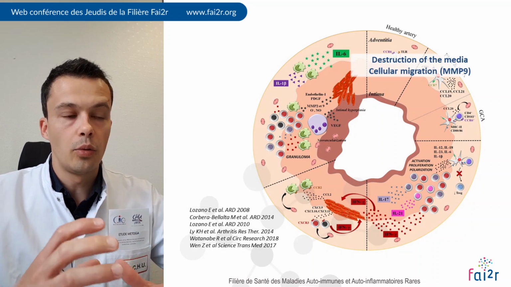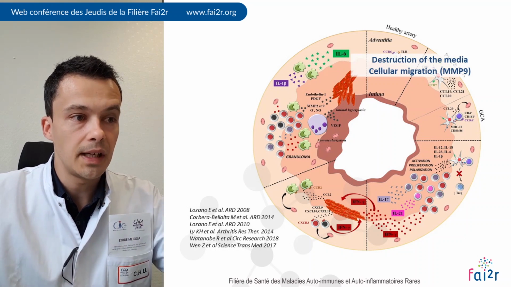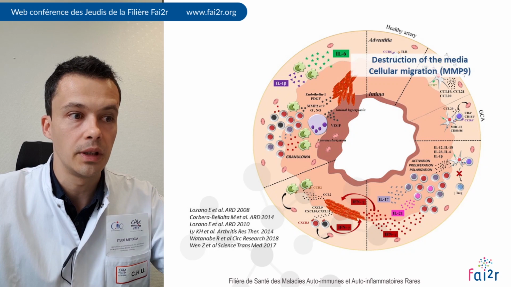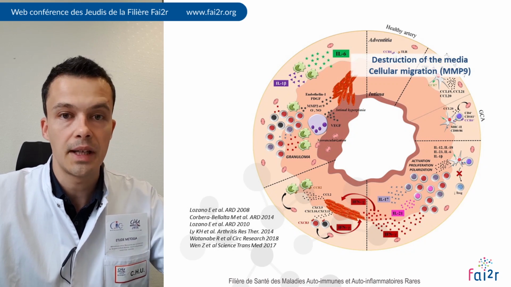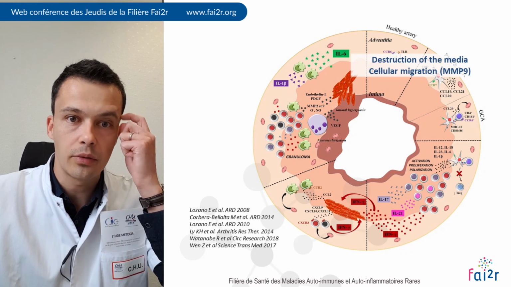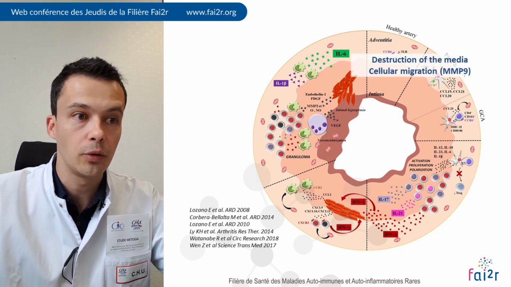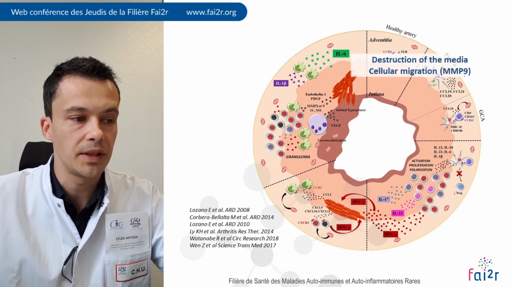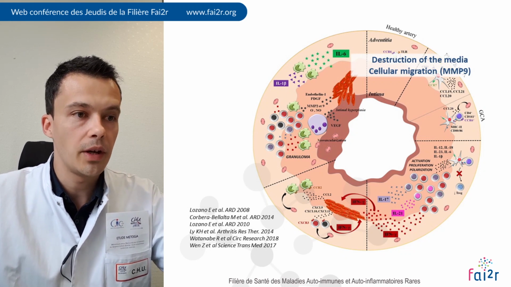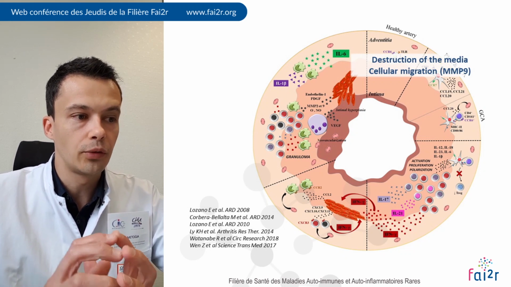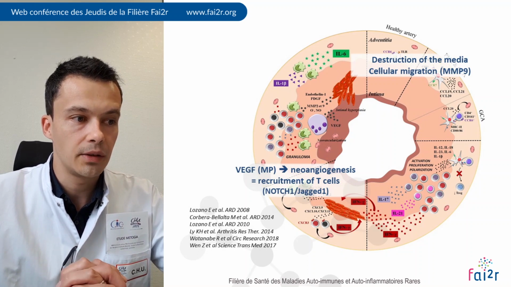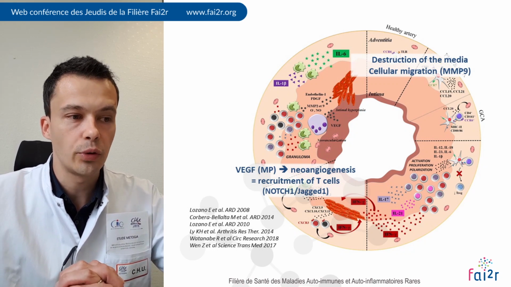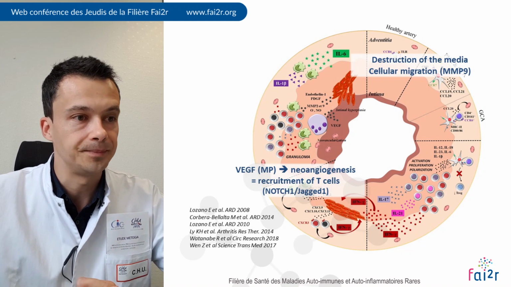Then all these CD4 and CD8 T cells, together with monocytes and macrophages, will lead to the formation of granulomatous inflammation and the formation of giant cells that will produce different mediators, leading to the destruction of the arterial wall, for instance MMP9, as it was demonstrated by the team of Cornelia Weyand recently, but also other mediators such as VEGF, leading to a process of neoangiogenesis and the recruitment of more inflammatory cells.